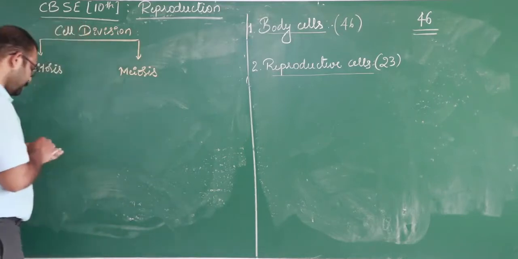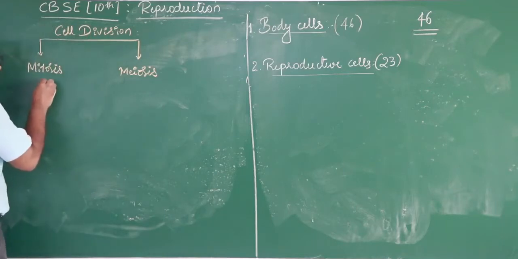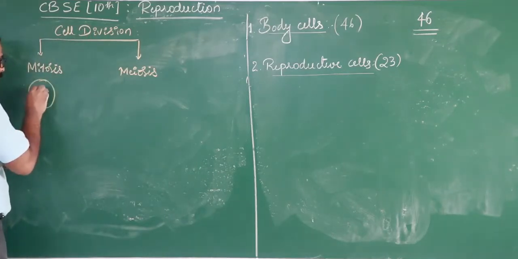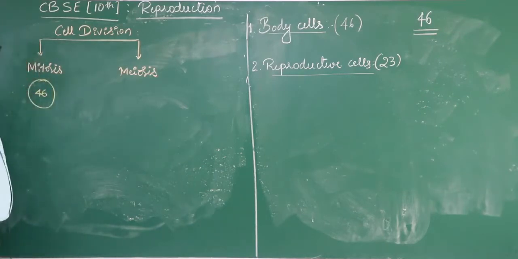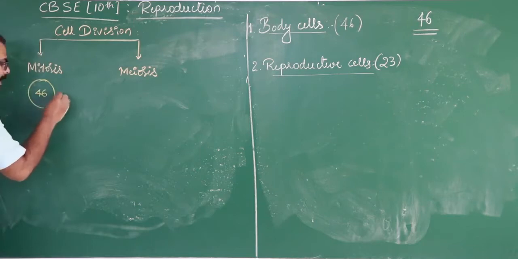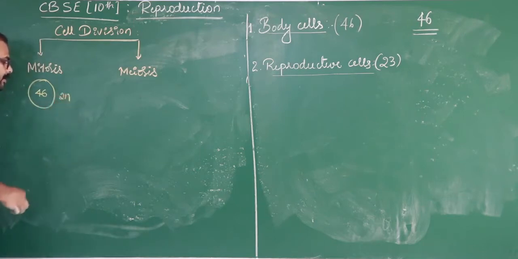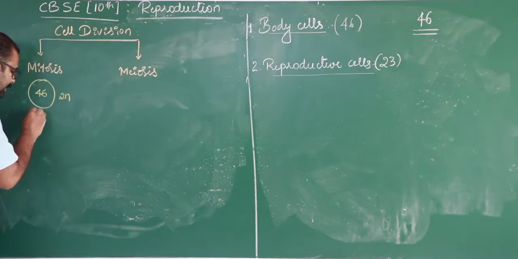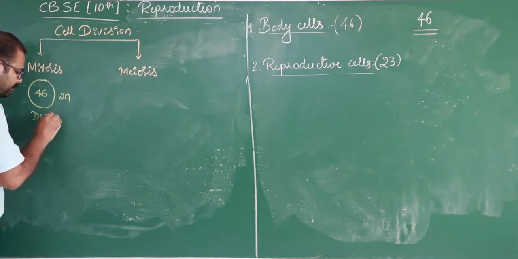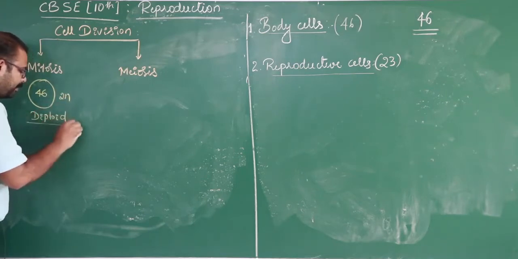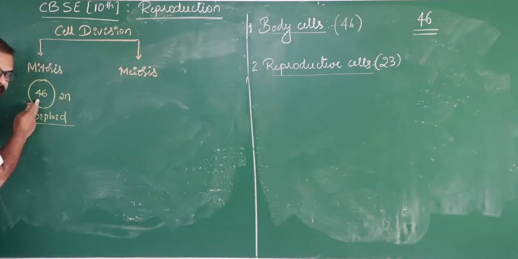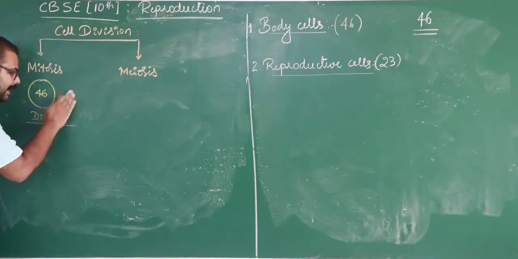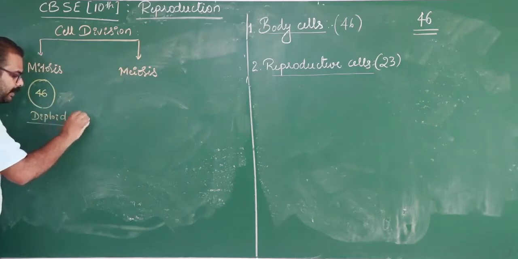Say, for example, consider this is 46 chromosomes, meaning a cell present in a body. So we call this number 2n. Say this is a diploid. Why we use the word diploid: here it contains two sets of chromosomes, 23 each, so it is 46. So it is called diploid and it is mentioned as 2n.